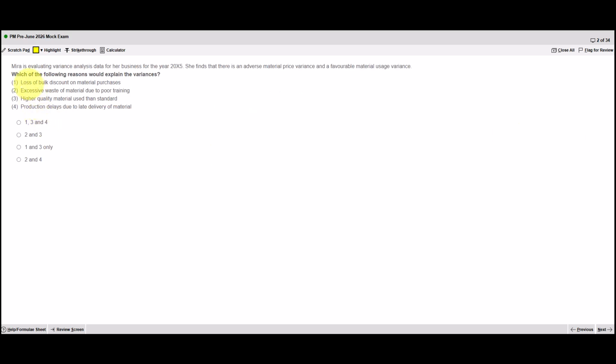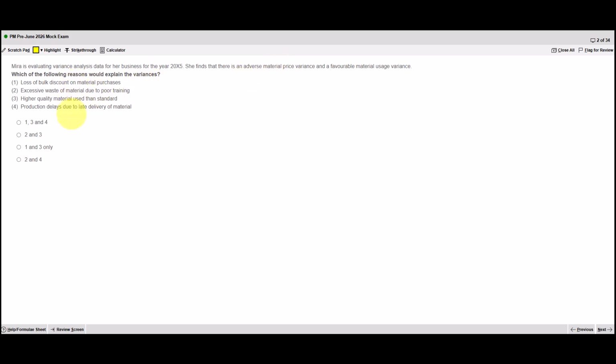Question 2. Which of the following reasons would explain the variances? Mira is evaluating variance analysis data for her business. She finds there is an adverse material price variance and a favourable material usage variance. So we need to find out which of these could explain those variances. Number 1, loss of bulk discount on material purchases. A bulk discount means the price you pay for materials is less than if you didn't get the bulk discount. If you lose that discount, that could certainly lead to an adverse material price variance.